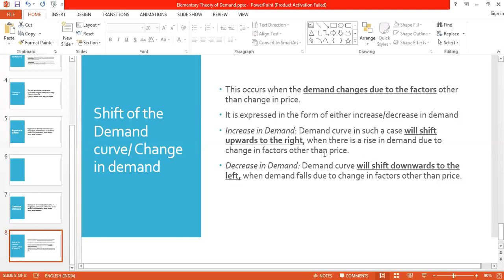Clear, Melissa, Kanchan? Yes, ma'am. Now we come to the decrease in demand. Again, decrease in demand, another word is contraction in demand. Over here, what will happen? If it is going upwards to the right in terms of increase in demand, what will happen in decrease? It will be negative, and automatically the demand will shift to the left and it will come down. Correct?